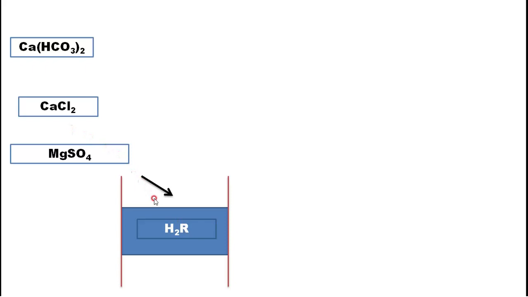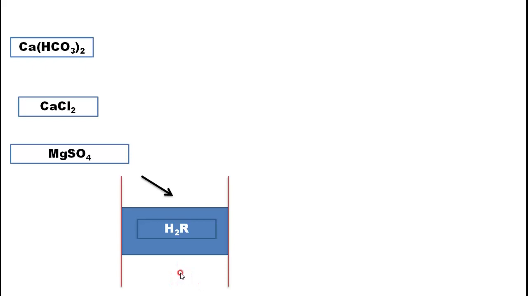When it comes and falls on that, this H2 replaces Ca and Mg. Means Ca, Mg will stay here, H2 will come out. This H2 coming out will cause HCl or H2SO4. Means the water which is coming out after this resin is acidic in nature.